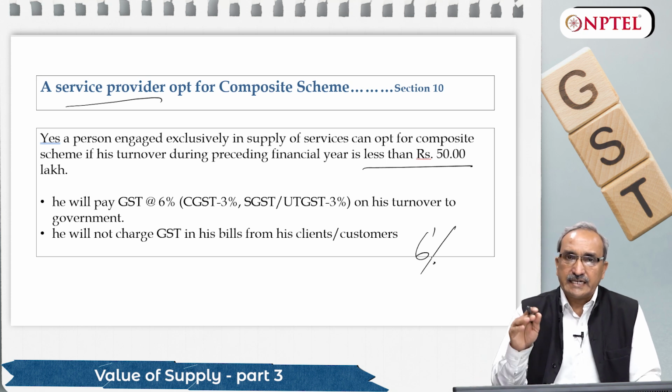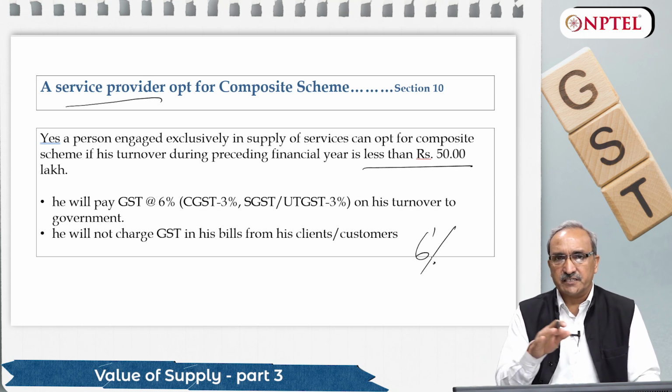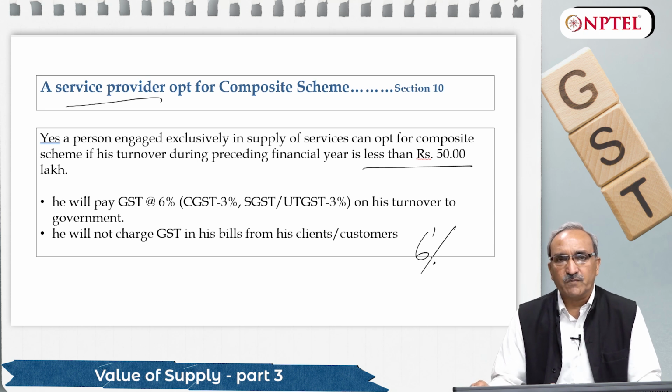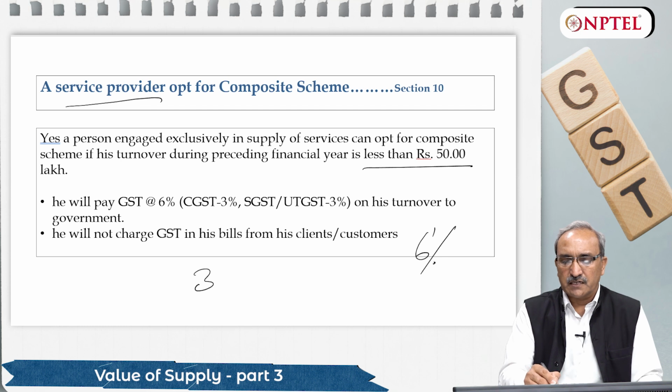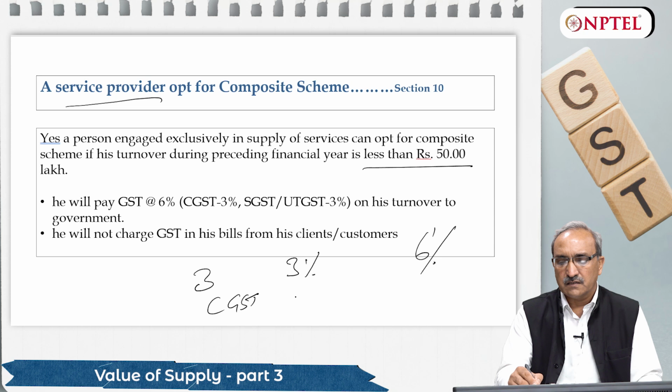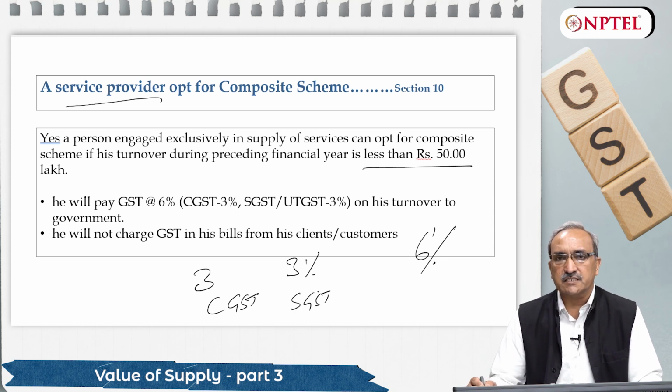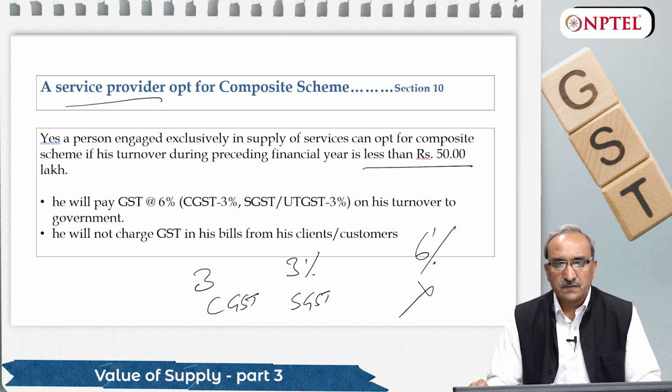If it is intra-state sale within the state, if it is a supply of service by this composite dealer, they will charge 3% CGST and 3% state GST. And if it is interstate supply, friends, a composite dealer cannot supply interstate. This is a basic condition.